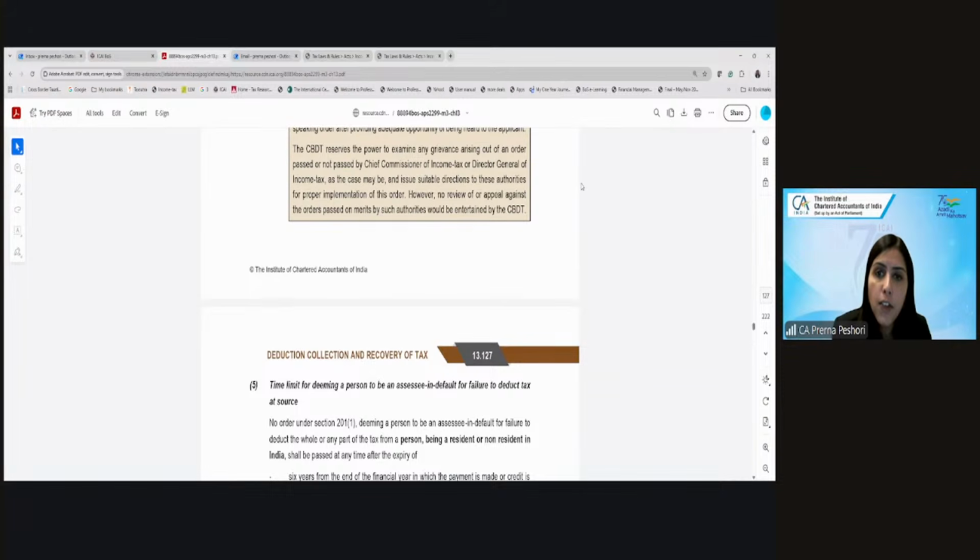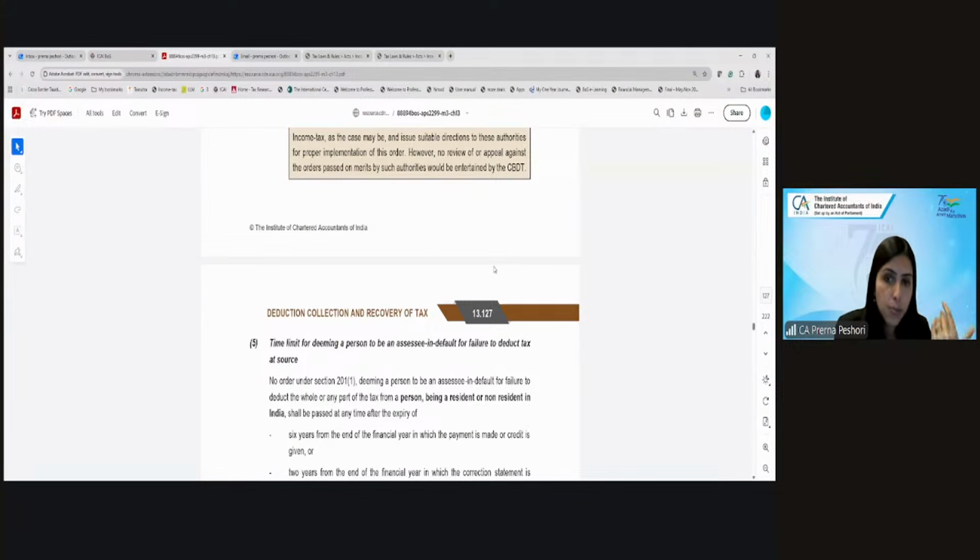So what are the cases for waiver? When you have not paid the TDS because your books of accounts were seized, when you have gone for the mutual agreement procedure, or when you have relied on a jurisdictional high court ruling which has now been reversed by the Supreme Court or the larger bench of the high court. Are we clear? Yes, any questions, any doubt?